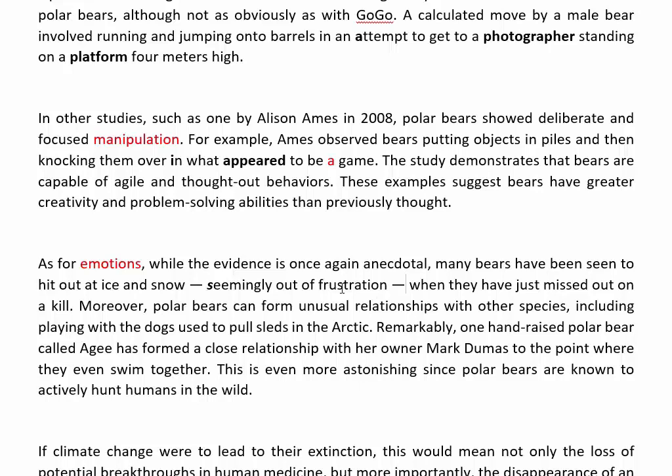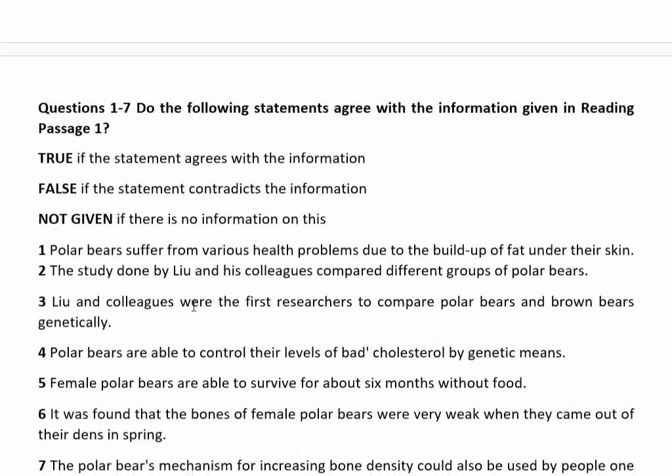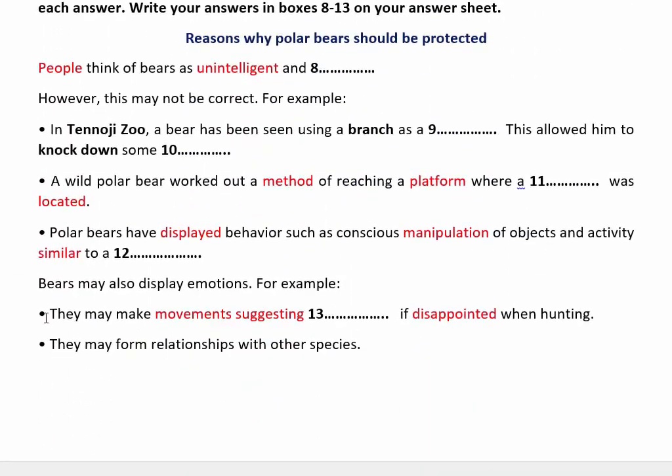So seemingly out of frustration. Here the answer should be frustration, because seemingly and out of are not considered as an answer. So frustration must be the answer in this case. So they make movements suggesting frustration, disappointed. Yeah, it makes sense when hunting.